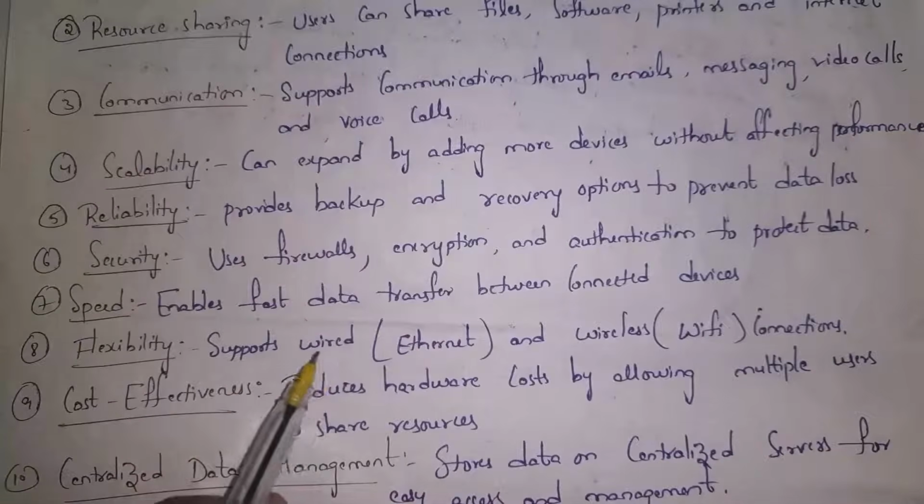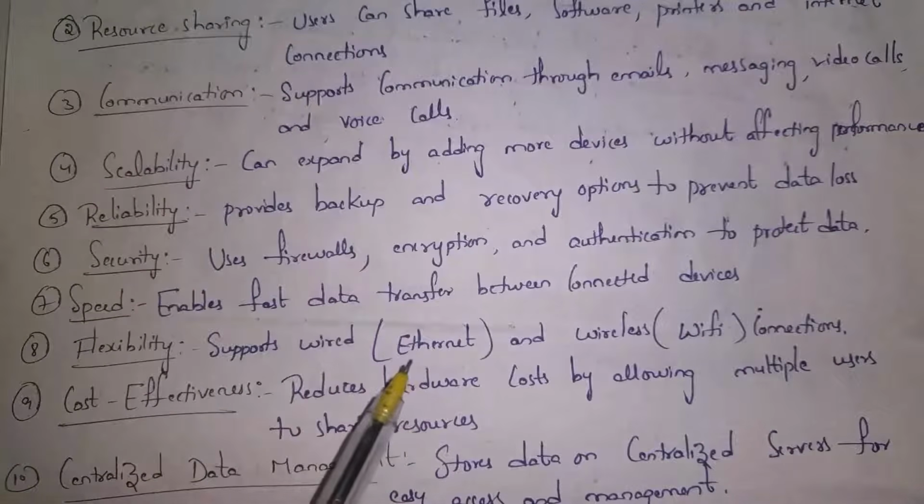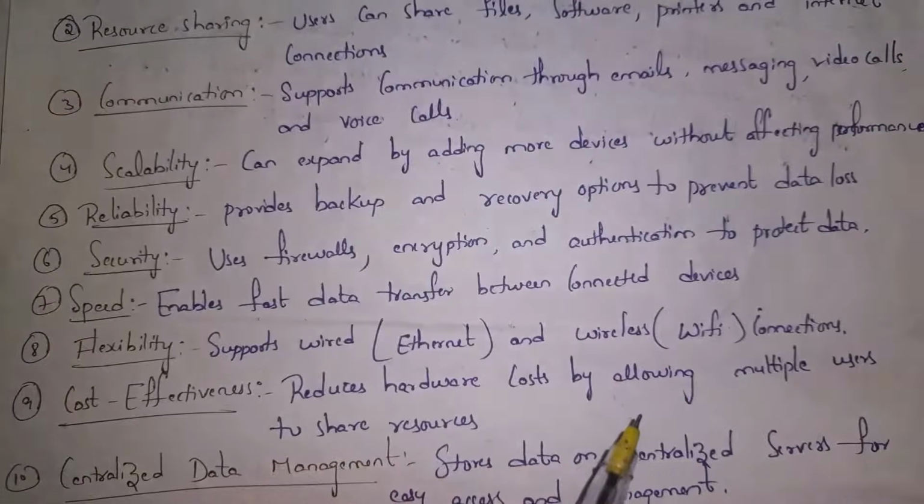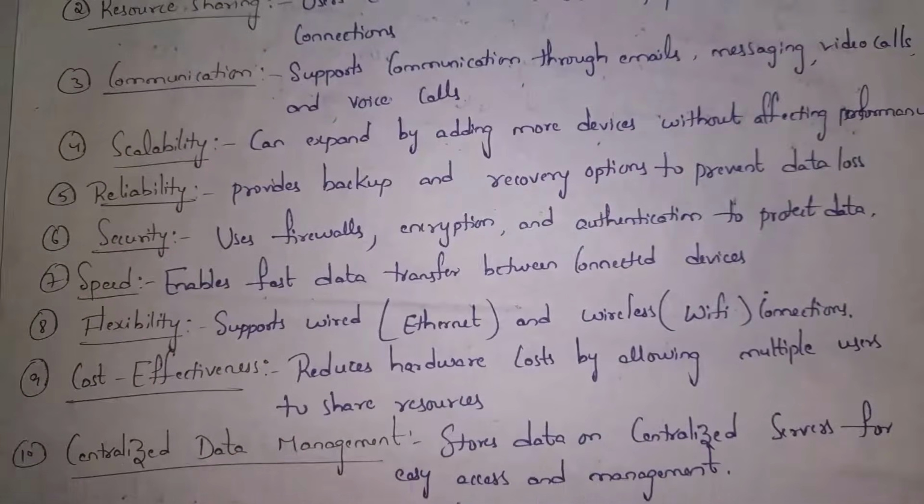Wired is nothing but we can use Ethernet cables in order to connect devices, and wireless is nothing but we can connect devices using Wi-Fi or Bluetooth. And ninth one is cost efficient. Guys, instead of purchasing devices, we can connect to other devices and we can use.